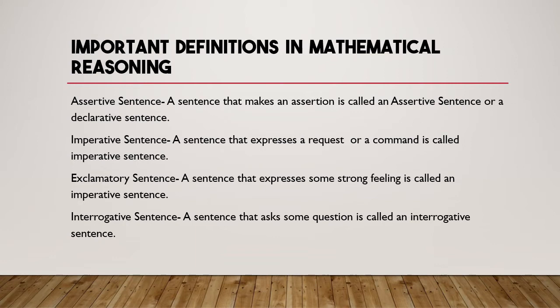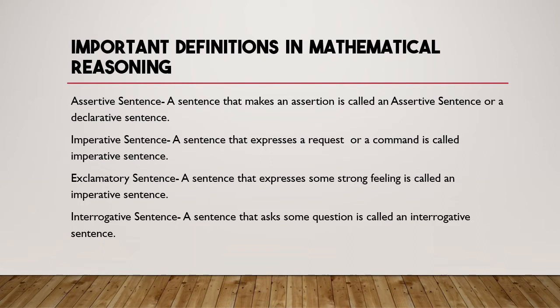Then the interrogative sentence. A sentence that asks a question is called an interrogative sentence. What is your name? How old are you? These all come under the category of interrogative sentences. These four are very important parts in reasoning.